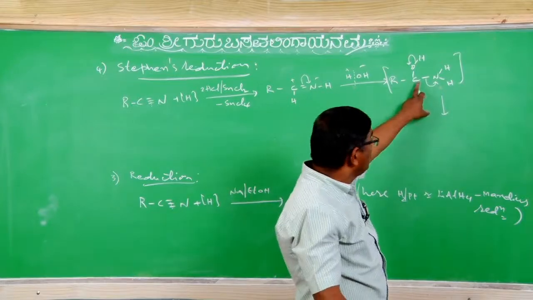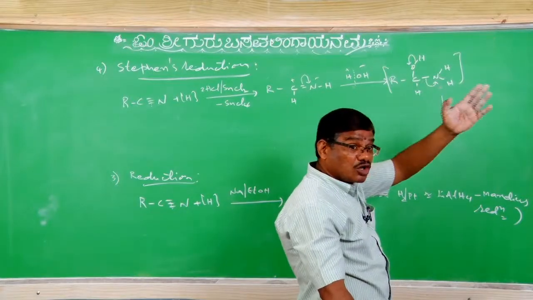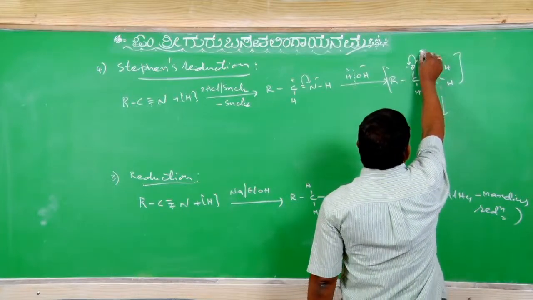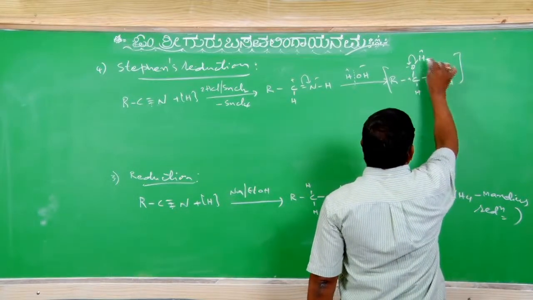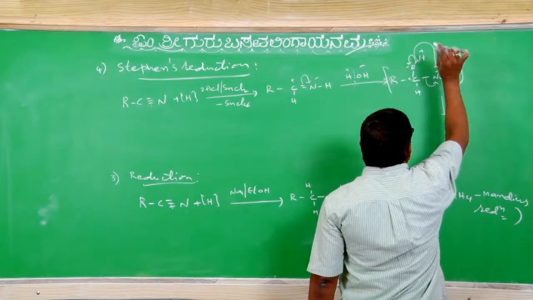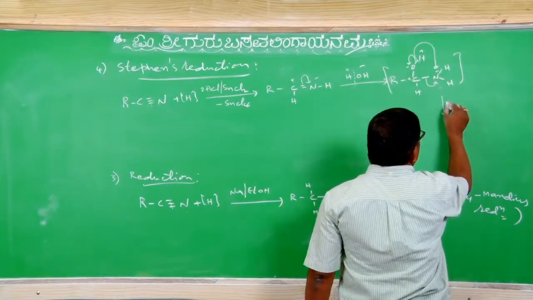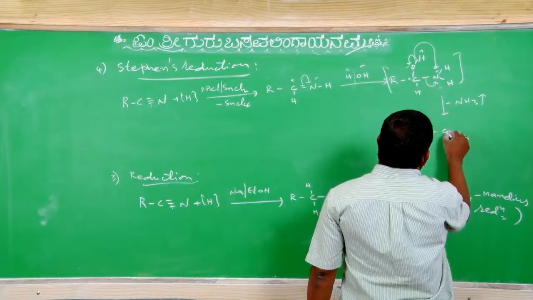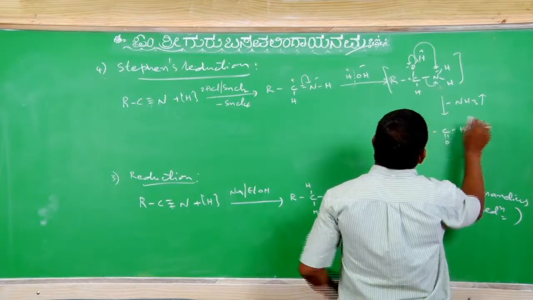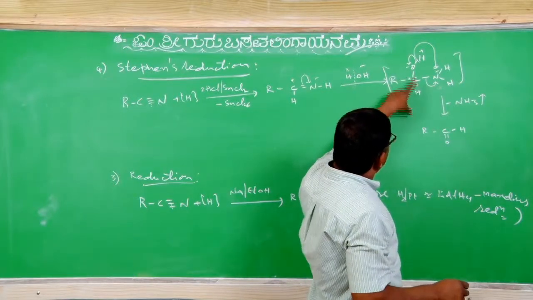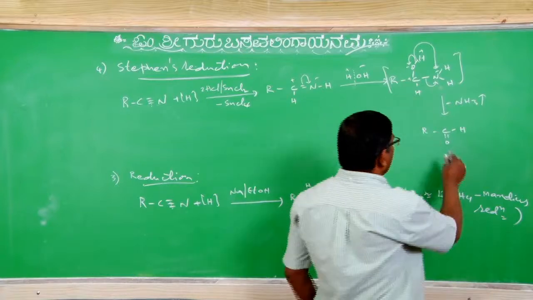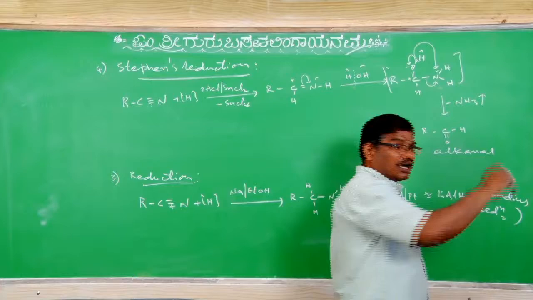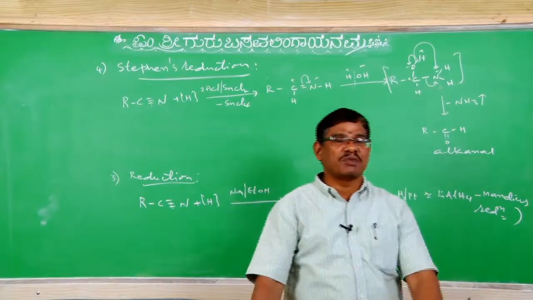That is why the C and N sigma bond breaks down. Internally this proton goes to NH2 minus, and NH3 is liberated along with RC double bond OH. It is an alkanal.